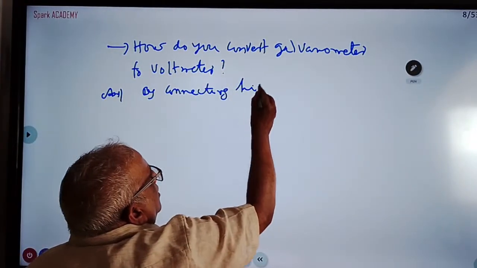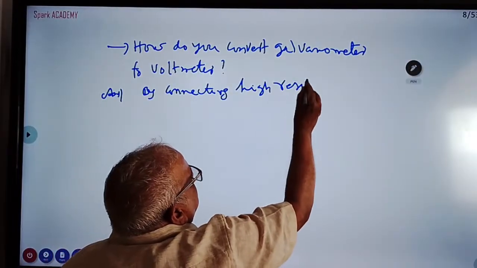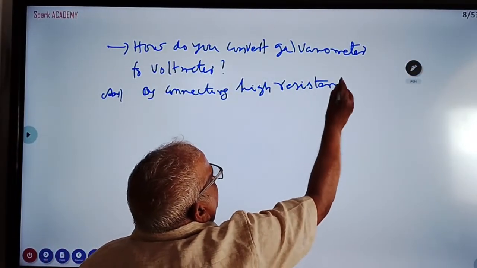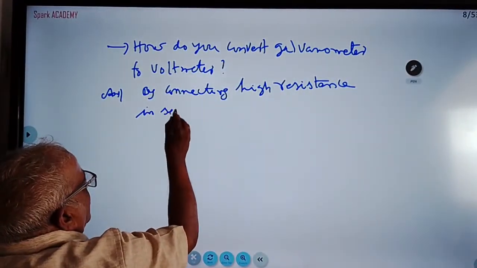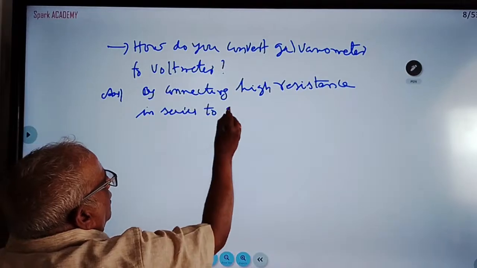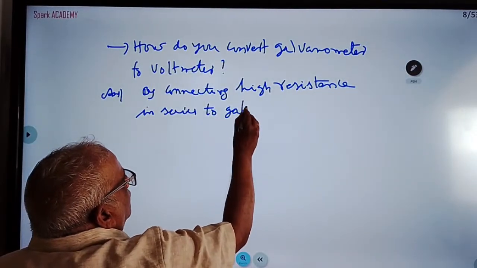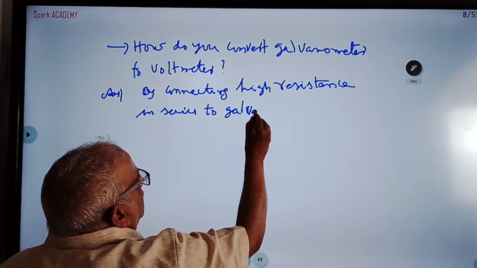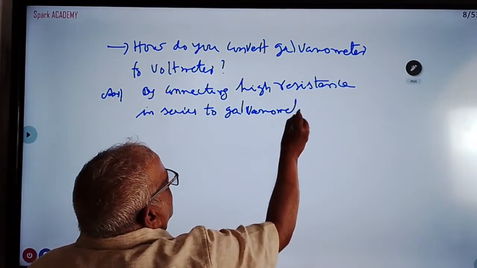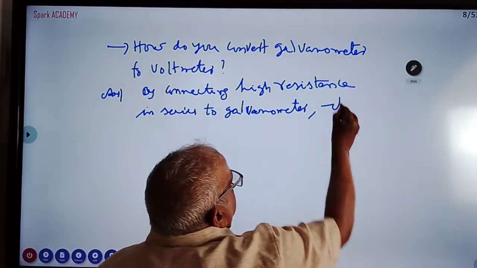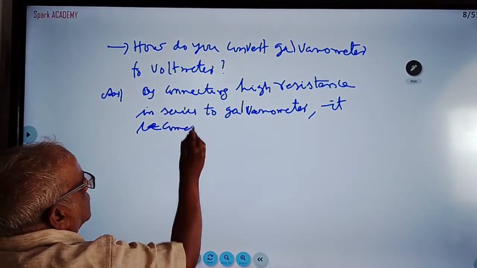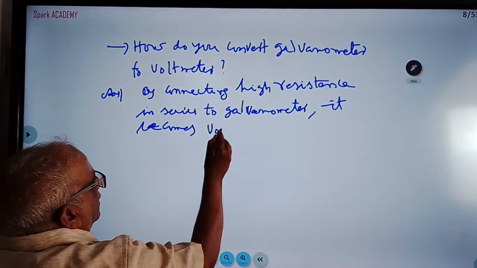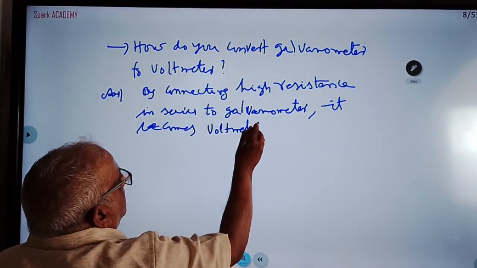By connecting a high resistance in series to the galvanometer, it becomes a voltmeter.